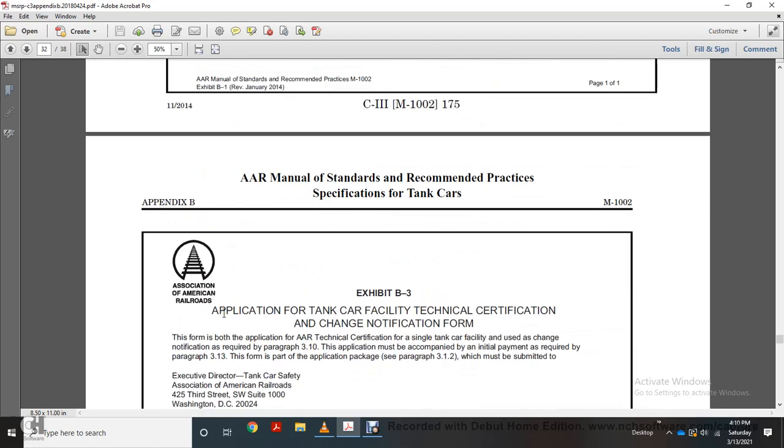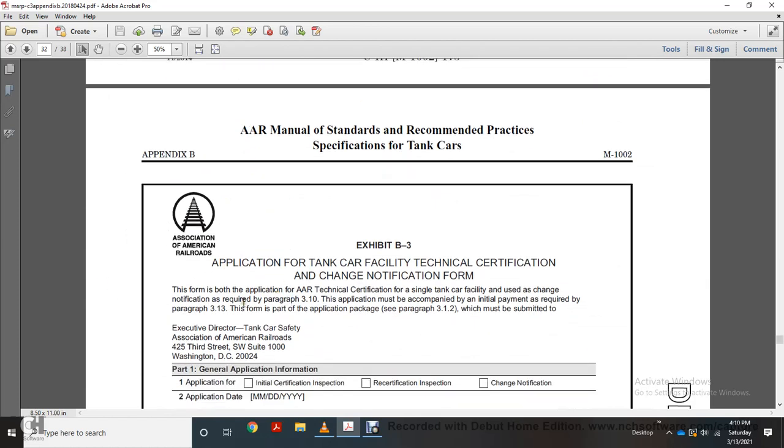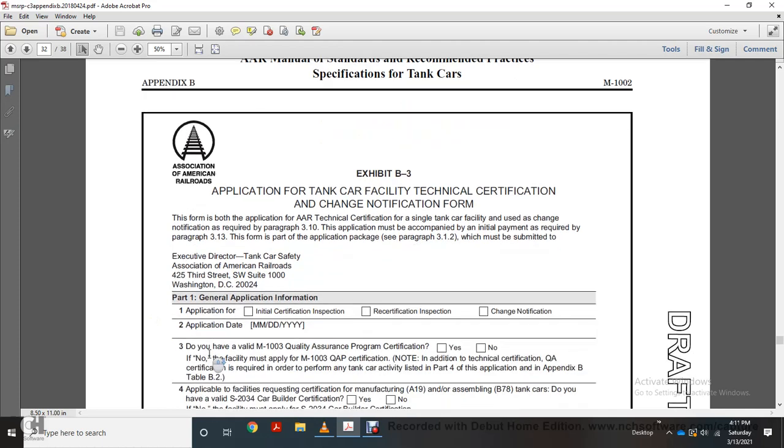Exhibit B3, the application for the tank car facility technical certification change and notification form, is both the AAR technical safety case and single tank car facility. You submit the change with no modification, with the paragraph 310 application accompanied with initial payment as required. The paragraph 313 form is part of the application package of paragraph 312, which may be submitted with the Executive Director, Tank Car Safety Association, American Railroads, 425 3rd Street Southwest, Suite 1000, Washington, D.C.